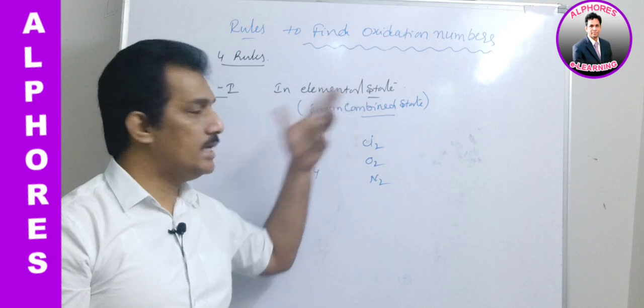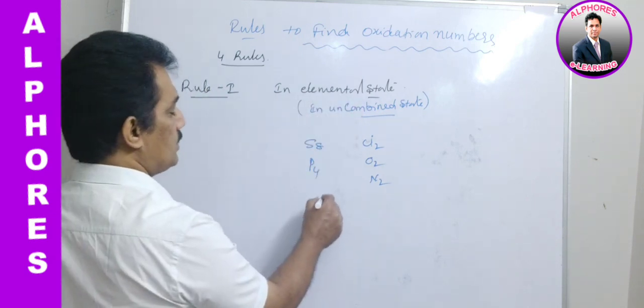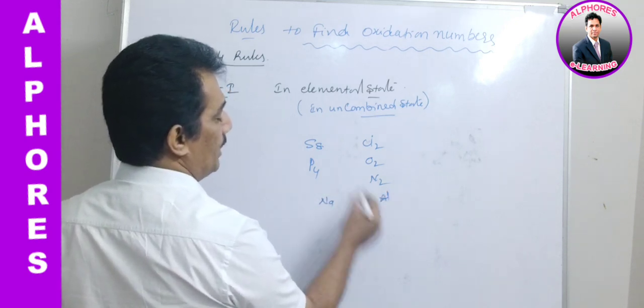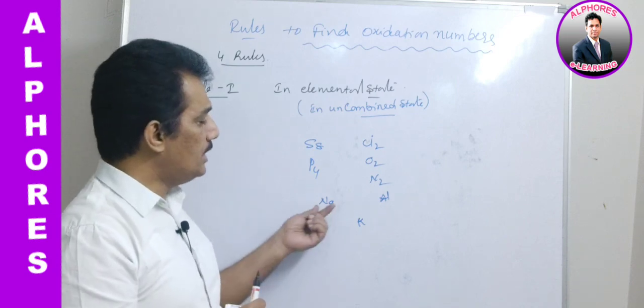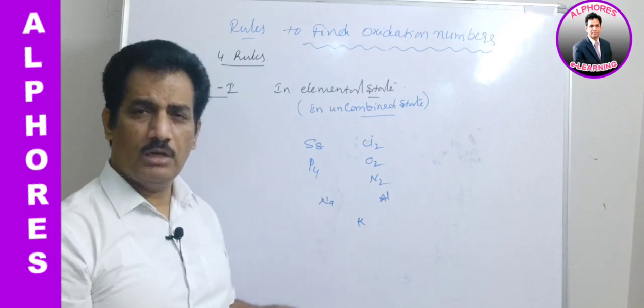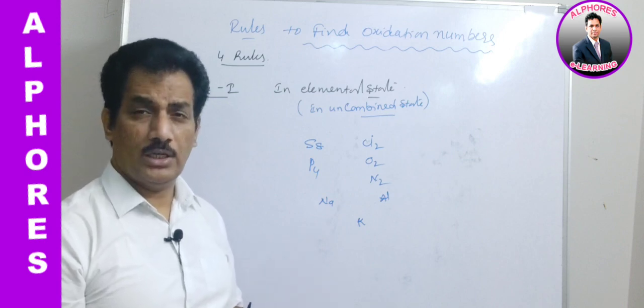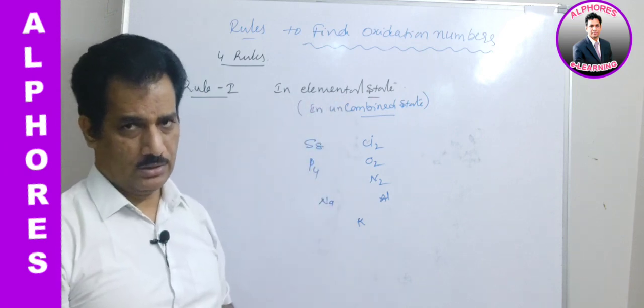This state is known as elemental state. Clear? And for metals also, say for example sodium metal, aluminum metal, potassium metal. In metallic state, when it is not in bonding with other elements, then we can say that it is in elemental state.